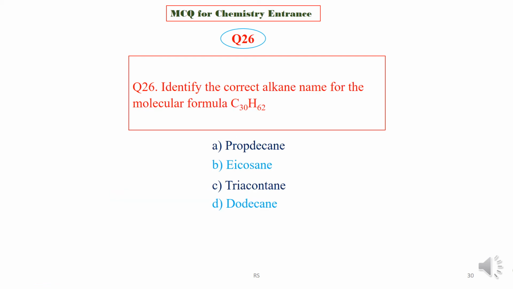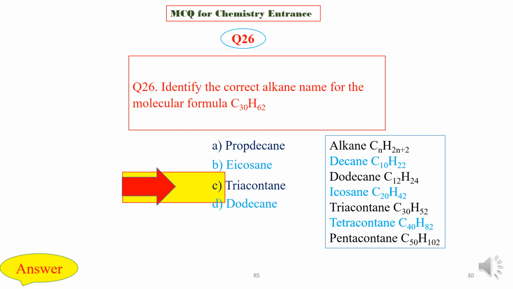Question 26. Identify the correct alkane name for the molecular formula C30H62. Option A, pentadecane. Option B, eicosane. Option C, triacontane. Option D, dodecane. What is the correct name of this alkane C30H62? We are now going to check the answer key, and the right answer is option C, that is triacontane.